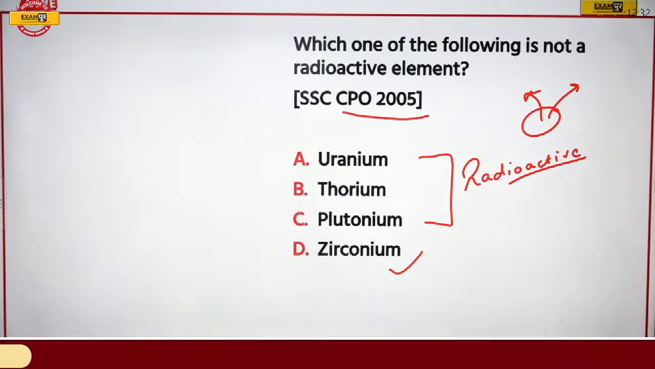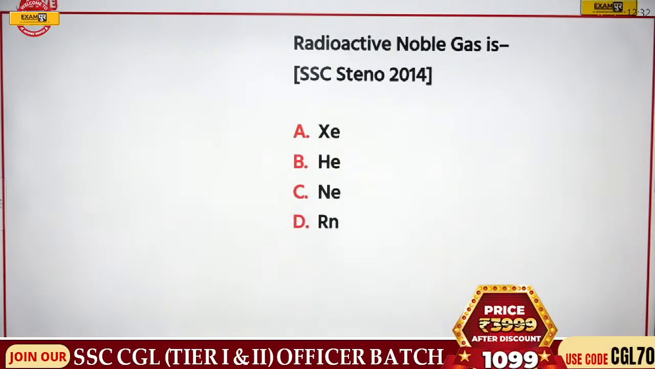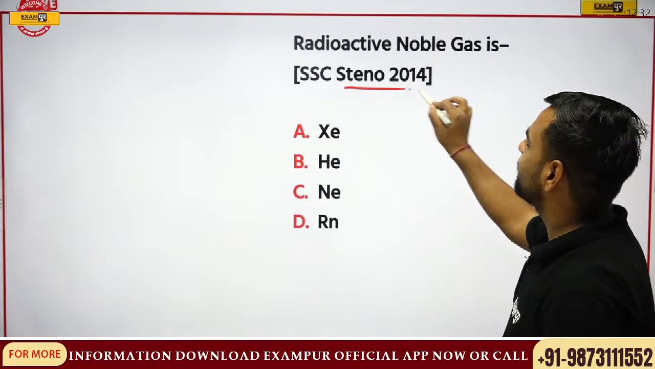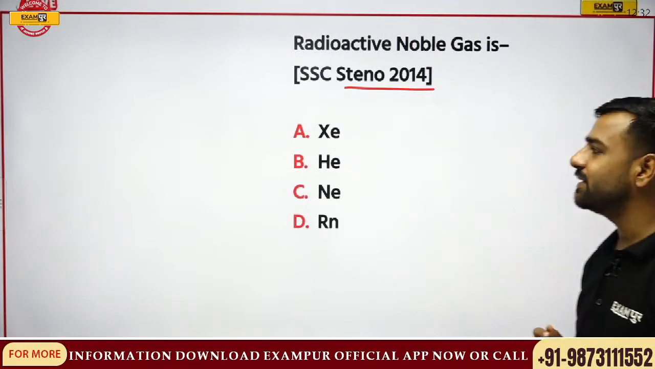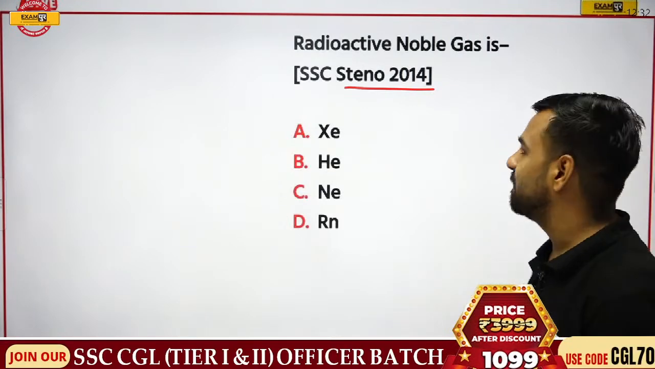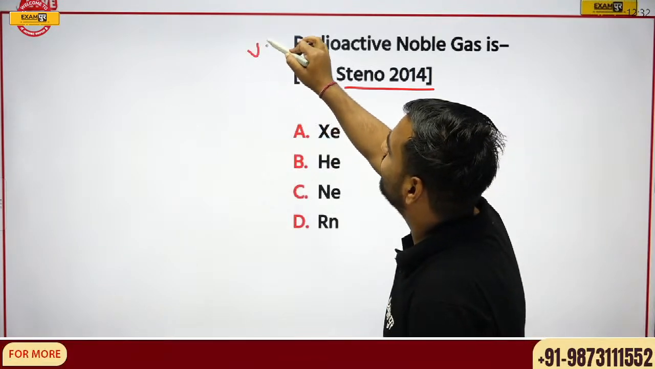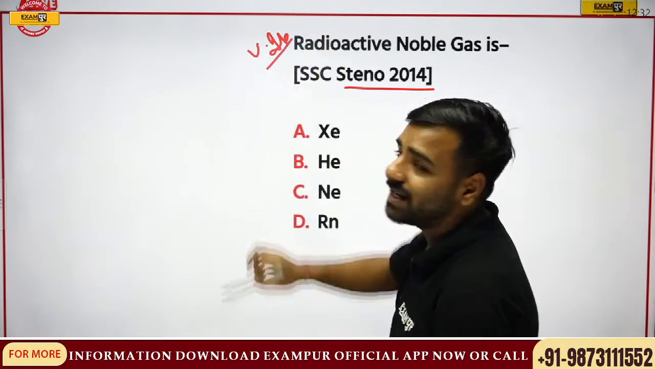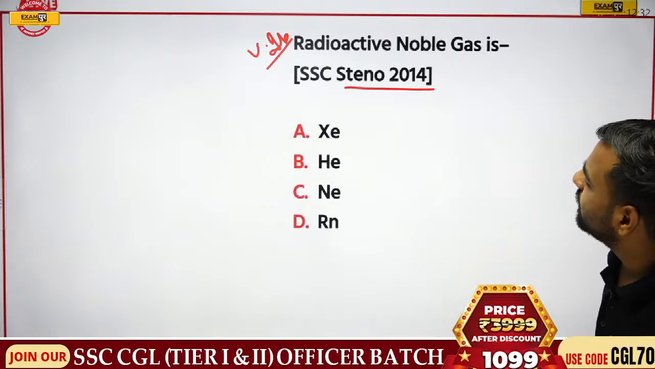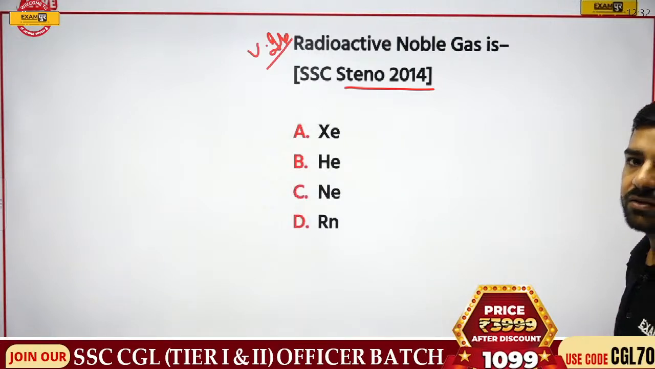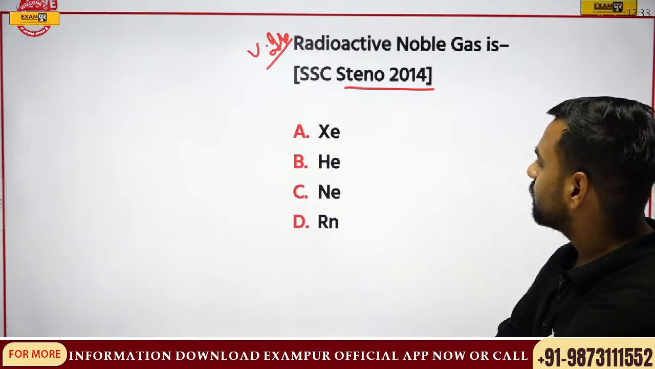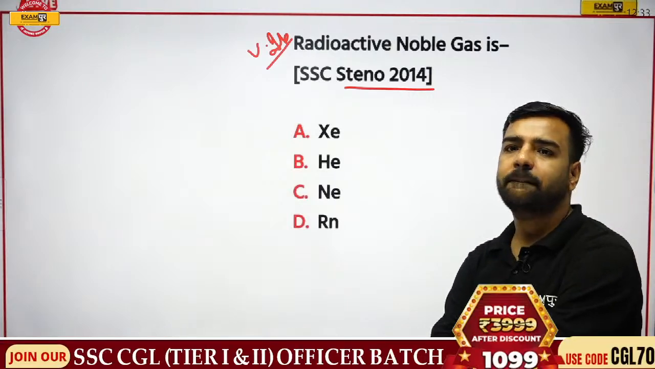So yes, zirconium is going to be the correct answer. Next, the radioactive noble gas is dash. This is from SSC Steno 2014. Is it xenon, helium, neon, or radon? What is going to be the correct answer? This is very important because in the examination it creates confusion, and it is asked many times. So yes, the radioactive noble gas is dash. What is going to be the correct answer? Madhana, can you answer this? Chinmay? Xenon, helium, neon, or radon?